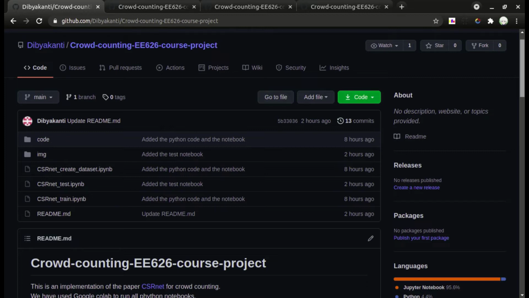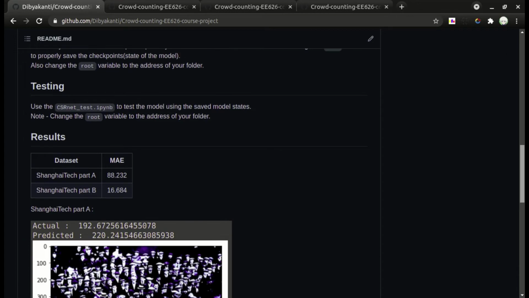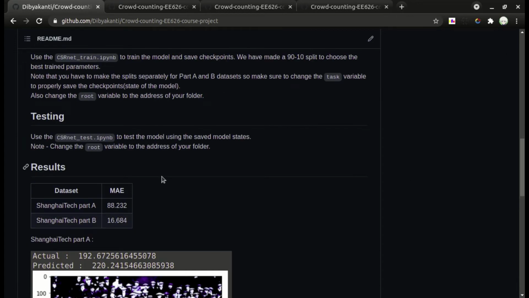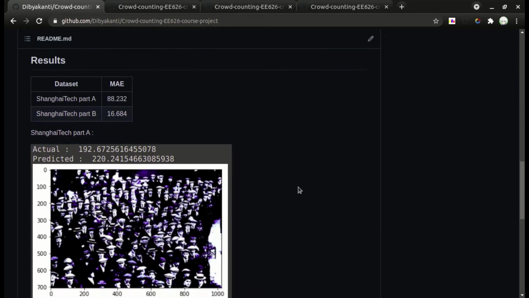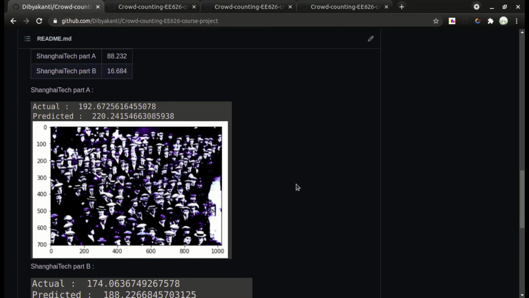For the results part, for ShanghaiTech part A, MAE was calculated to be around 88.23, and for ShanghaiTech part B, it was calculated to be around 16.68, as you can see here. Also the images for both parts are shown.